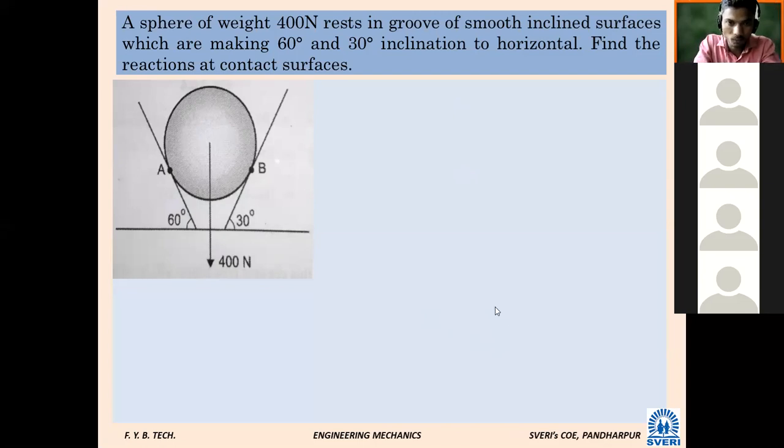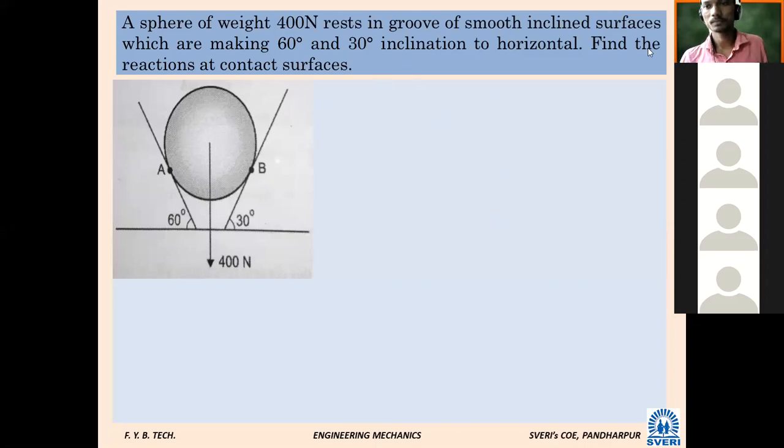Will you read the problem? You are not there, I think. Who will read the problem? Are you able to read? Can anybody read? Am I audible? Yes, sir. Read the problem loudly so that we will solve.